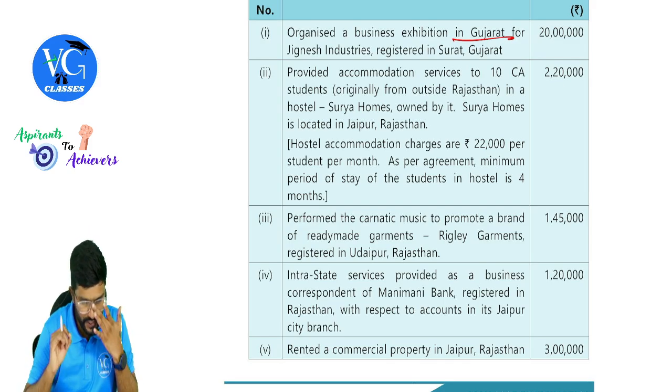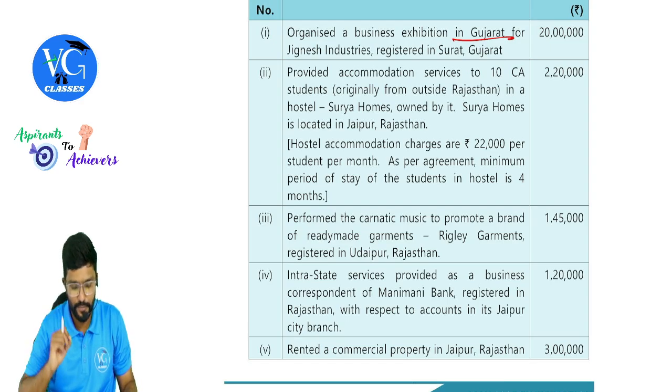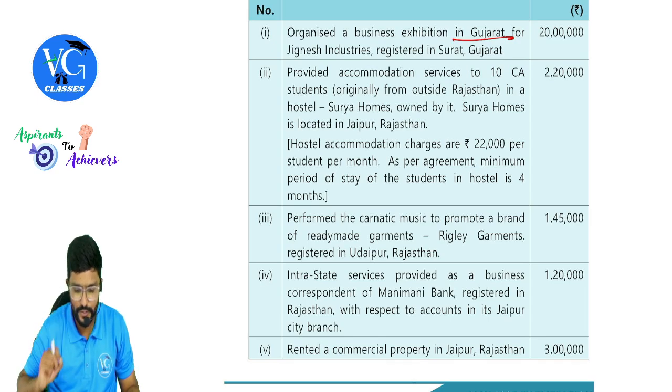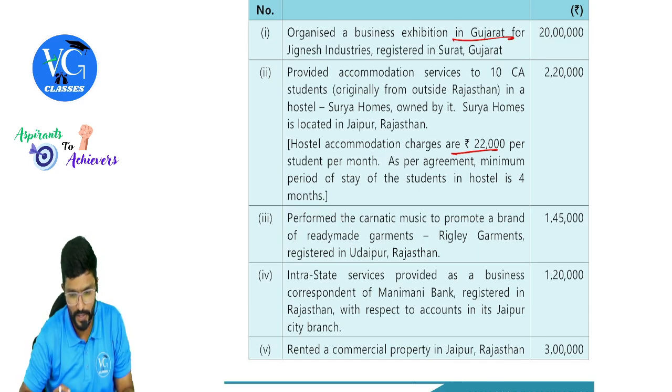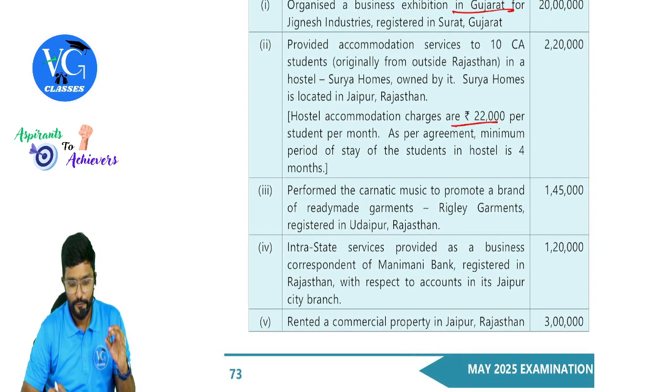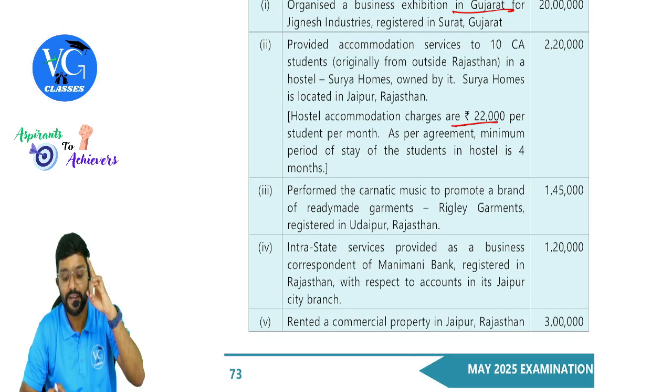Hostel accommodation charges are 22,000 per student per month. As per the agreement, minimum period of stay of the student in hostel is 4 months, guys. 4 months minimum period of stay, and please be careful, charges is 22,000. Okay, sir, 2,20,000. Performed the Carnatic music to promote a brand of ready-made garments. Promoting a brand, not exempt.